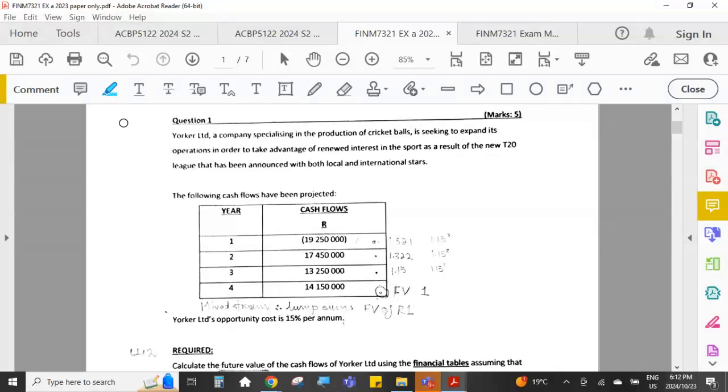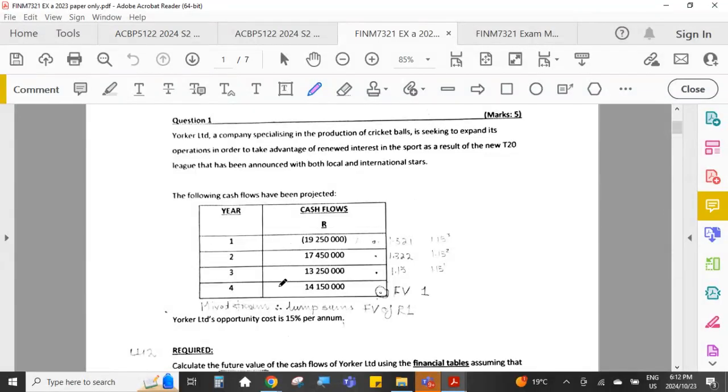Okay, so this first question is a Learning Unit 2 time value of money question. Yorker Limited, a company making cricket balls, they are expanding and they have projected the following cash flows with this new investment that they are going to make. So in year one, and take note that this amount is in brackets, which means that that is a cash flow out. So that basically represents the investment that the company is going to make when they have to pay cash out at the beginning of the project.